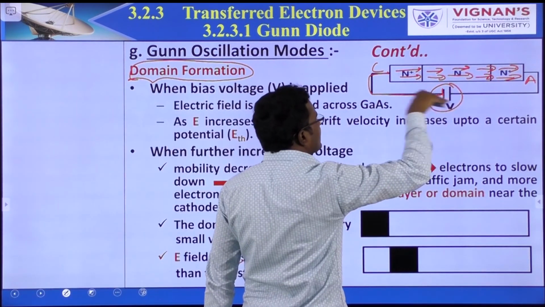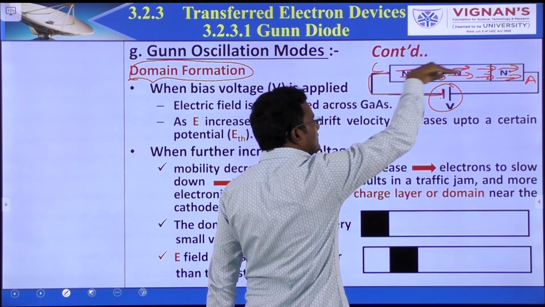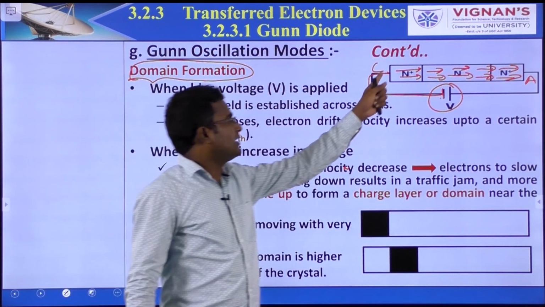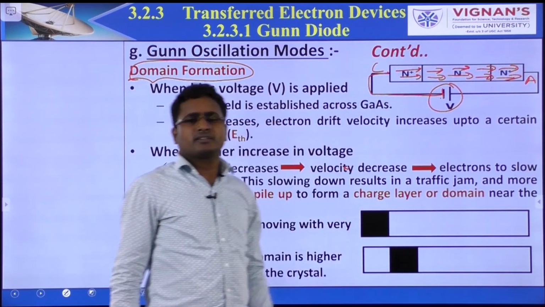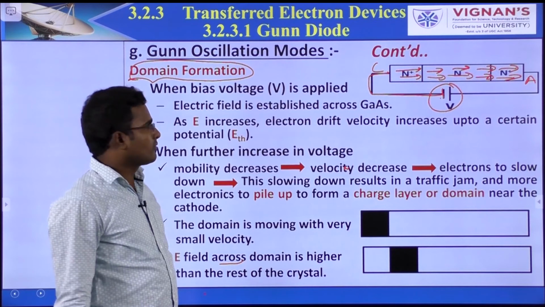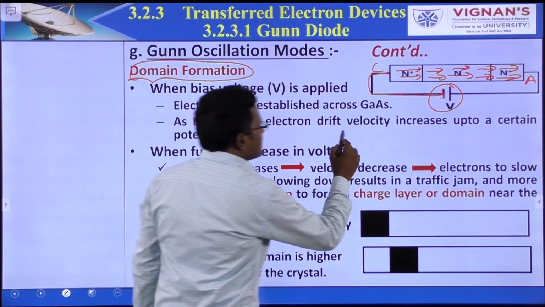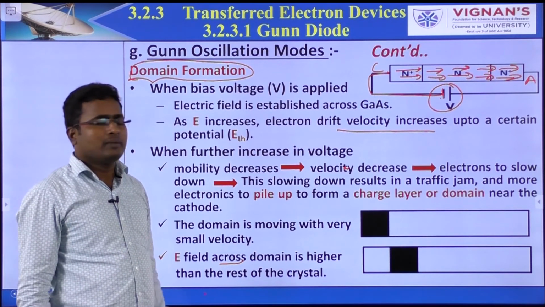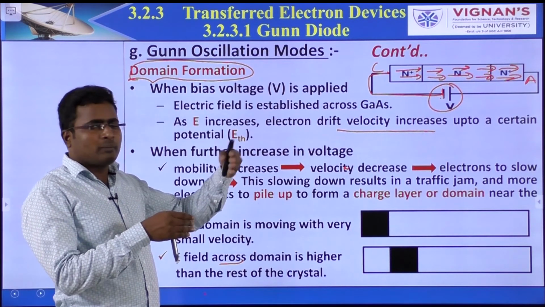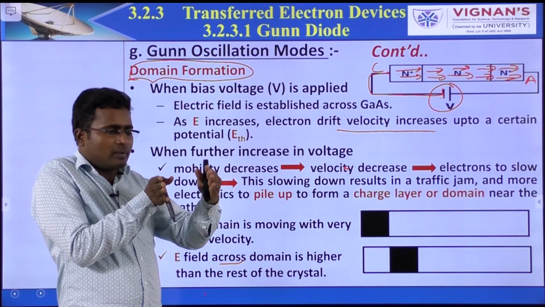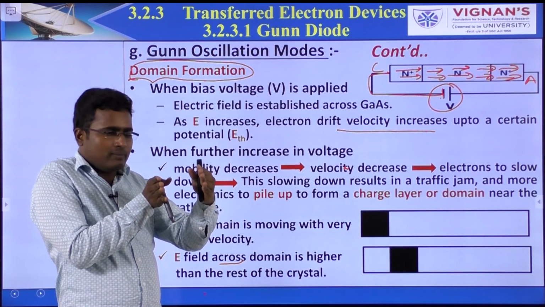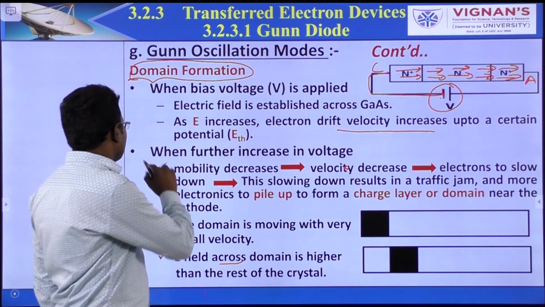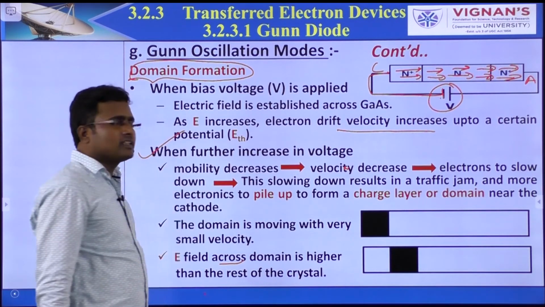As the supply increases, more electrons come from this end, so the velocity increases. So drift velocity increases up to a certain potential only. Now we are increasing it further.